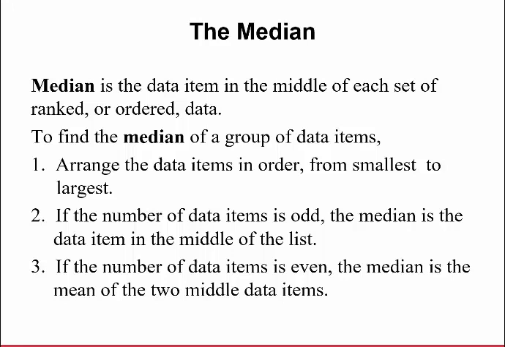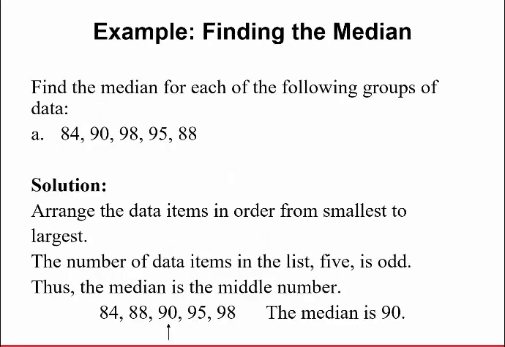If the number of data items is odd, the median is the data value right in the middle, so that's easy. But if the number of data items is even, this one gets a little bit harder. The median is the mean of the middle two data items. So if there's an even number of items, there's a little bit of an extra step. All right, let's do this one. Let's find the median for each of the following groups of data.